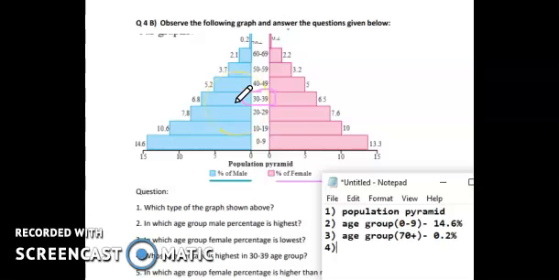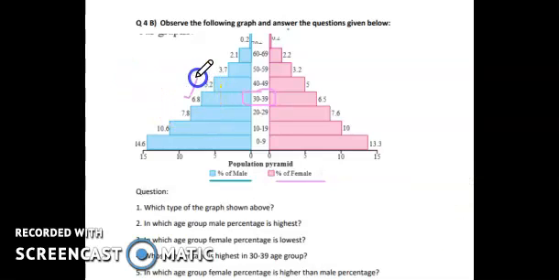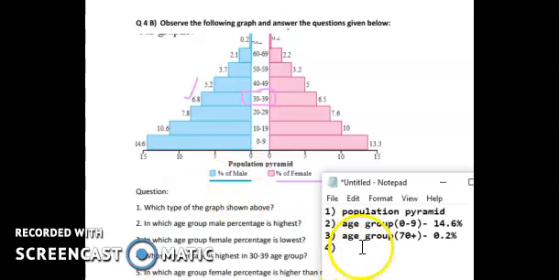So you can see in the case of 30 to 39, the male has the highest percentage, that is 68.8. So your answer here will be male. Male is highest with how much? 66.8%. Okay. Next is the fifth one.